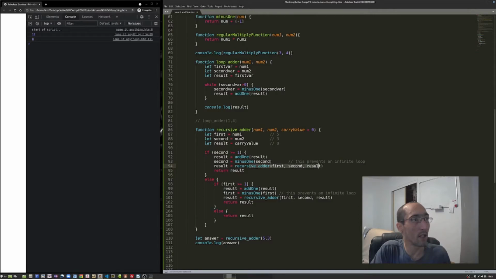And we call this again. So these numbers then will be first is 5, second is 3 minus 1, which is 2. So this is 5, 2, and result is 1 because we said result equals plus 1 from the 0 that it started with. Now let's call the function again, but using these numbers here.